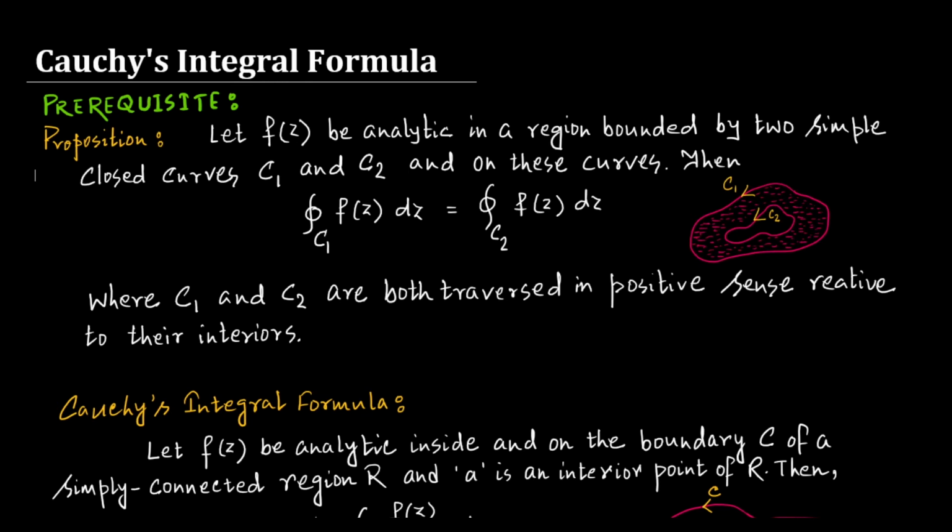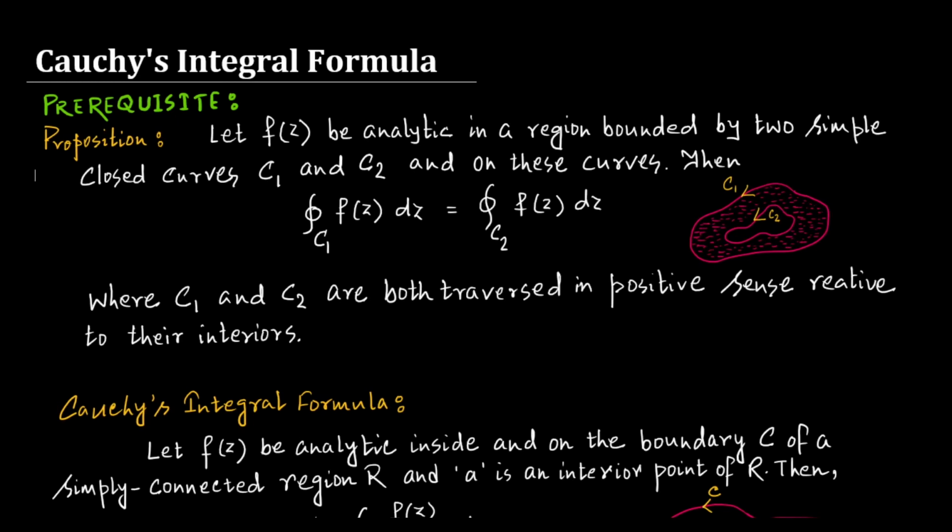The proposition says that let f(z) be analytic in a region bounded by two simple closed curves C1 and C2, and on these curves, means f(z) is analytic on these curves as well. Then the integration of f(z) along C1 is equal to the integration of f(z) along C2, where C1 and C2 are both traversed in the positive sense relative to their interiors.